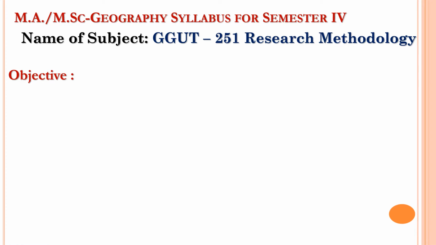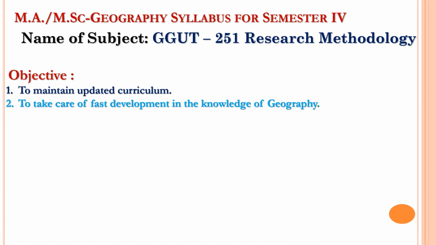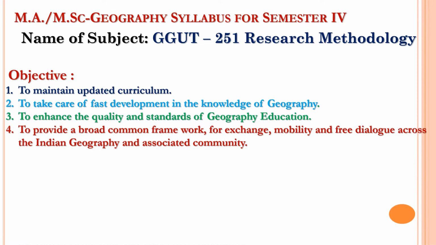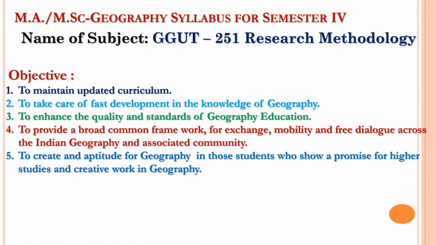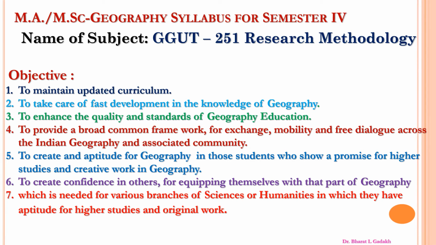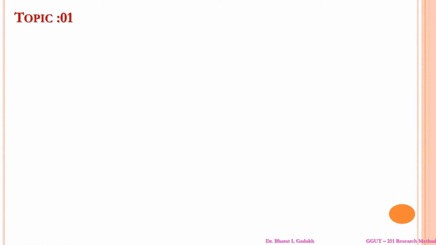Now, we will discuss the objectives. The objectives are to maintain an updated curriculum, to take care of the fast development in the knowledge of geography, to enhance the quality and standard of geography education, to provide a broad common framework to exchange mobility and free dialogue across the Indian geography and associate committee, to create the aptitude for geography in those students who have the promise for higher studies and creative work in geography, and to create confidence in others for equipping themselves with the part of geography which is needed for various branches of science or humanities in which they have the aptitude for higher studies and original works. These are some of the objectives.